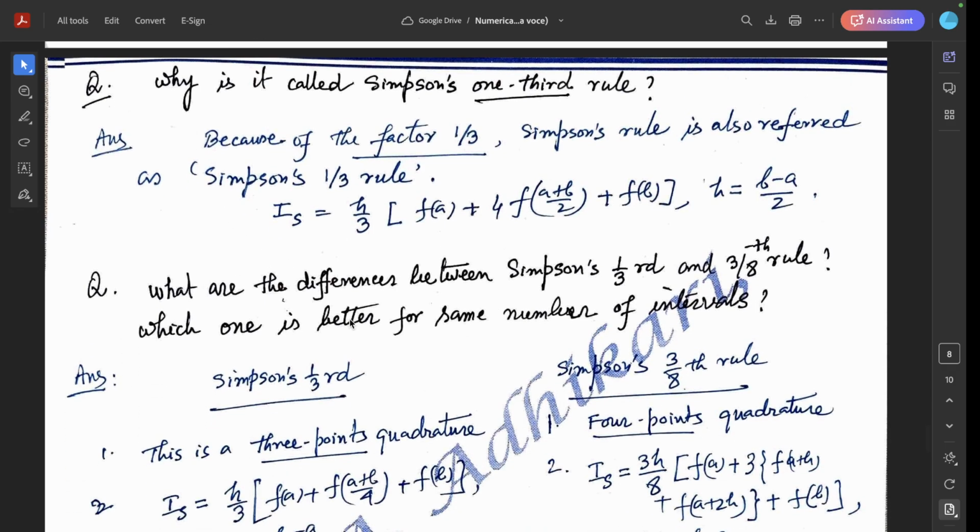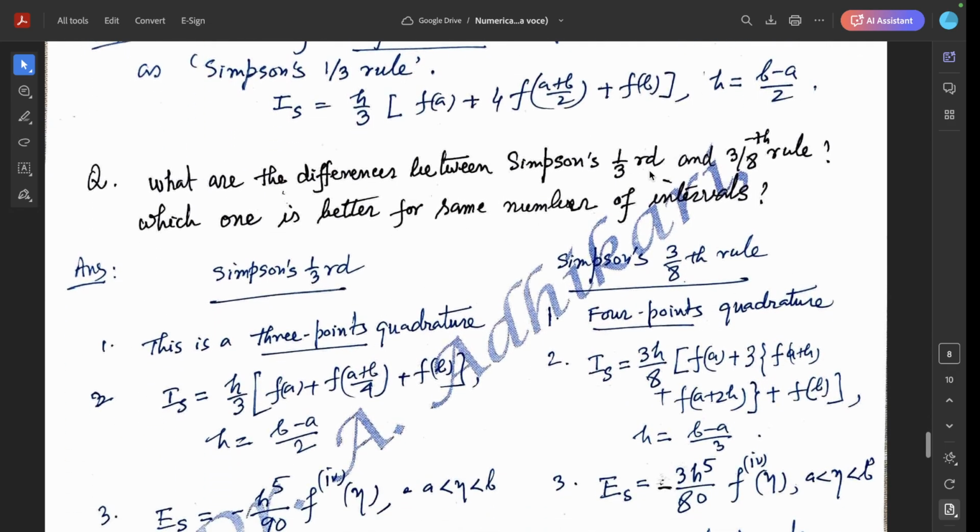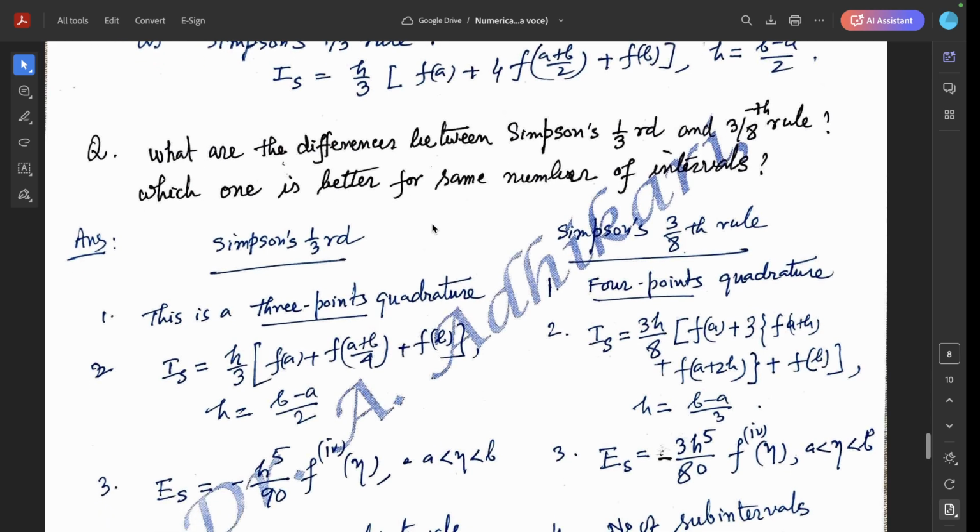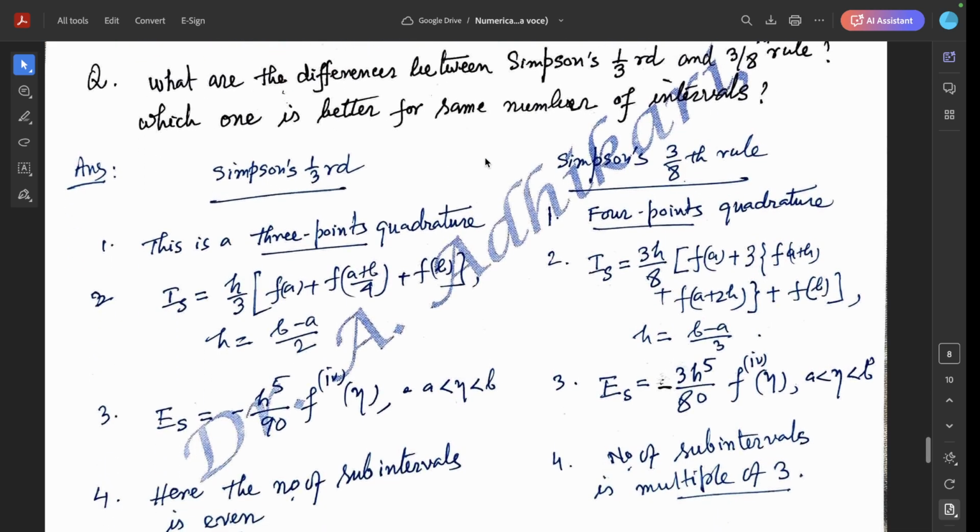Next question, what is the difference between Simpson's 1/3 rule and Simpson's 3/8 rule? Which one is better for the same number of intervals? Simpson's 1/3 rule is a 3-point quadrature formula. Simpson's 3/8 rule is a 4-point quadrature formula.